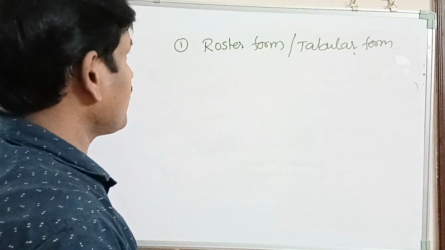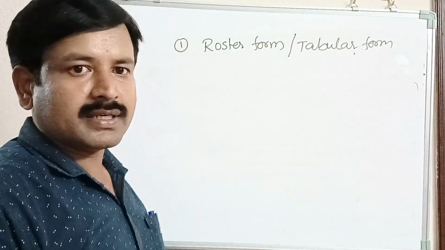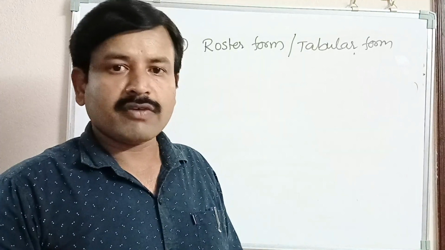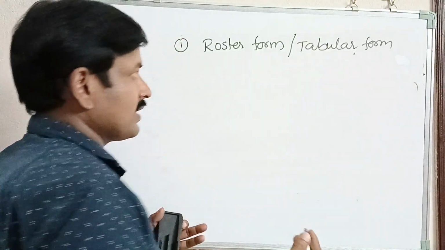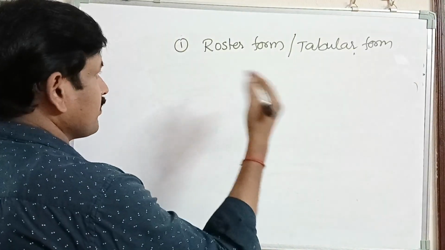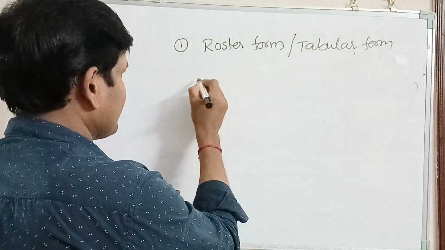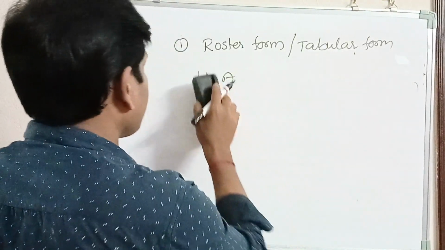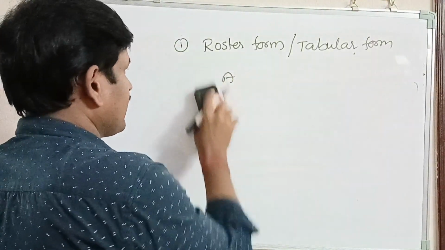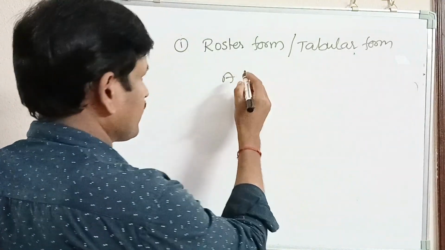First one, roster form or tabular form. In this method, we just make a list of members of a set within braces. For example, let A be the set of natural numbers less than 5.